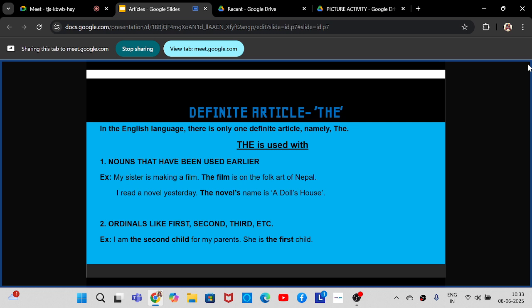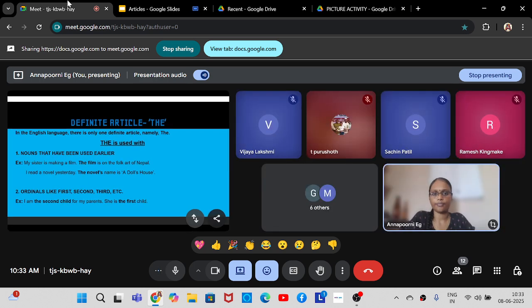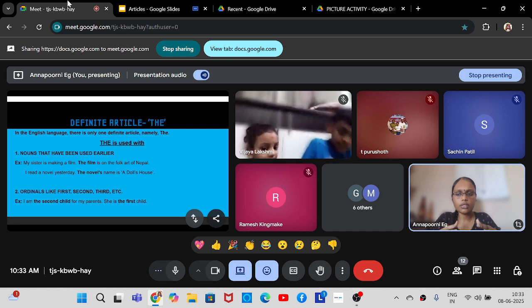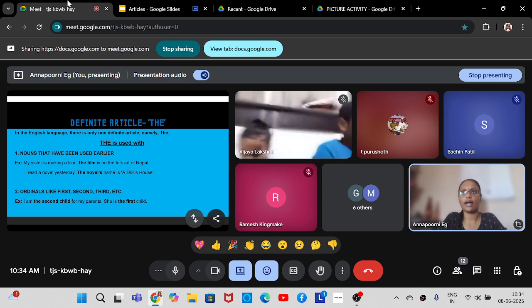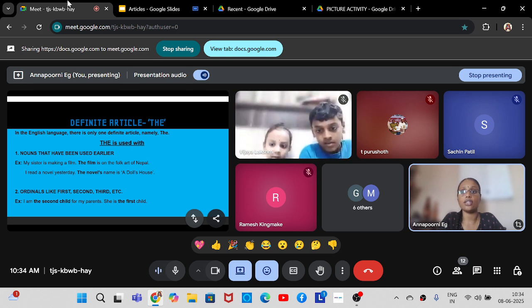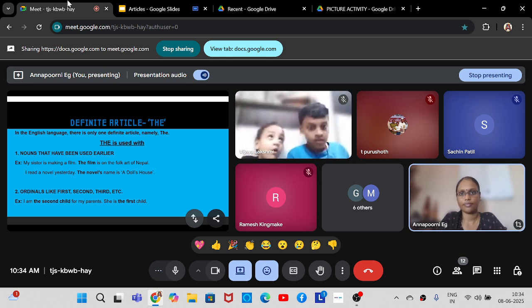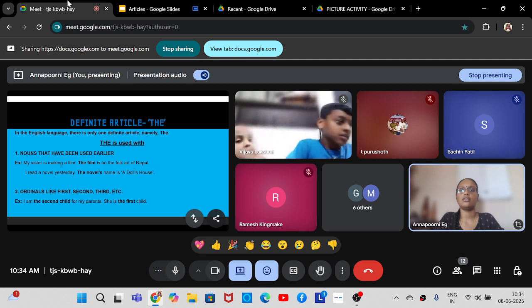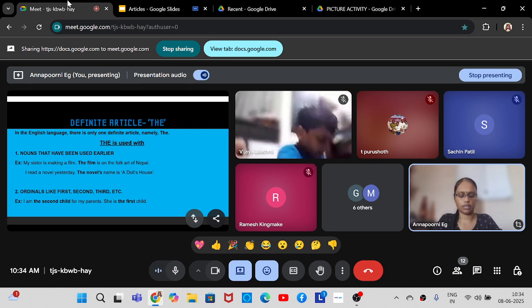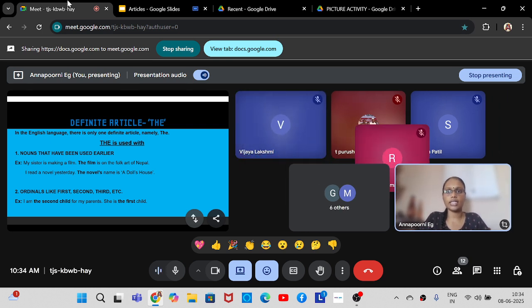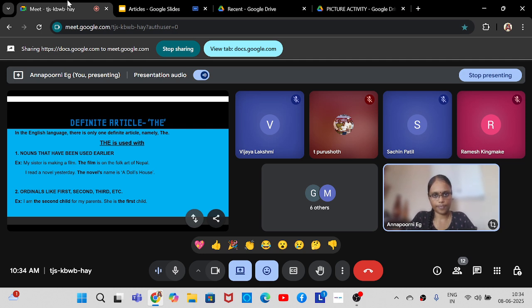The first use is that the is used with nouns that have been used earlier. For example, you are speaking about something in a sentence. After that, in the second sentence, you again want to speak about the same thing. It has to be a new topic, which you speak about in the first sentence and again in the second sentence. At that time you can use the article the.